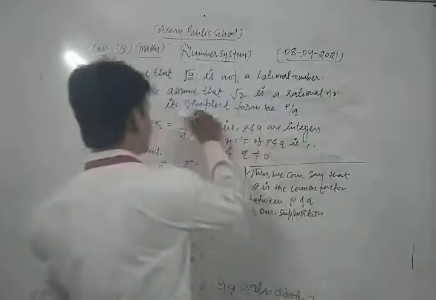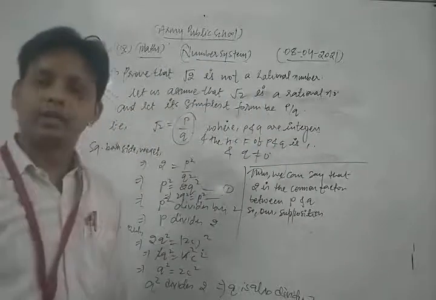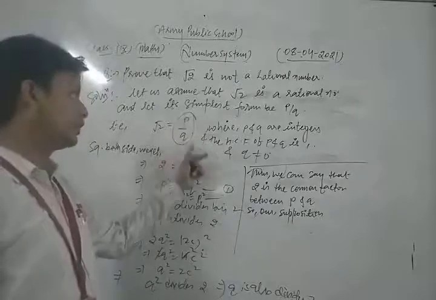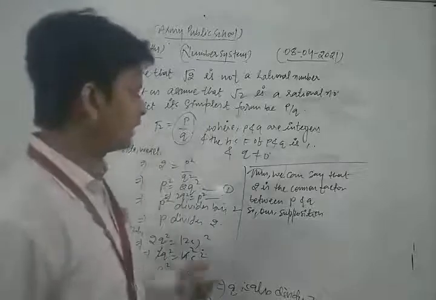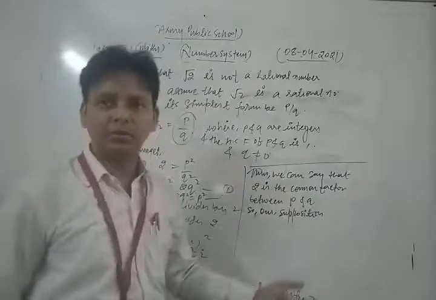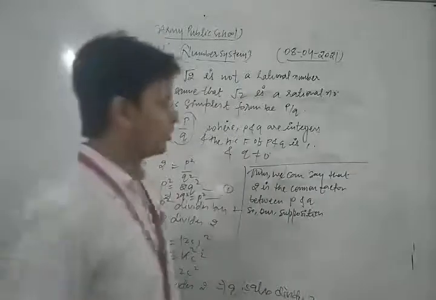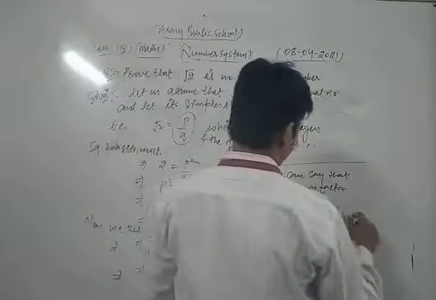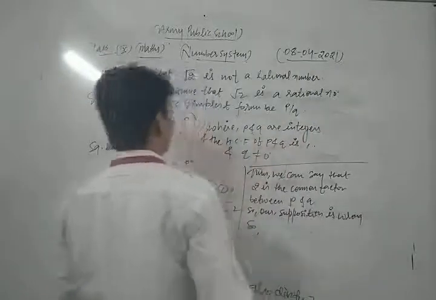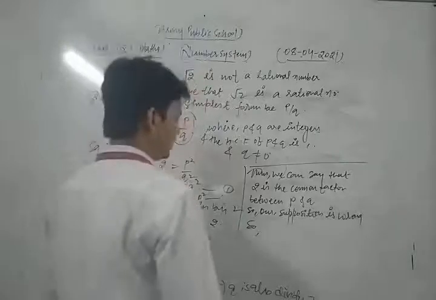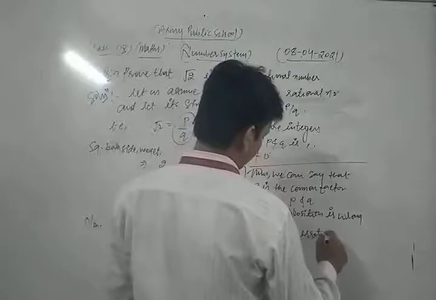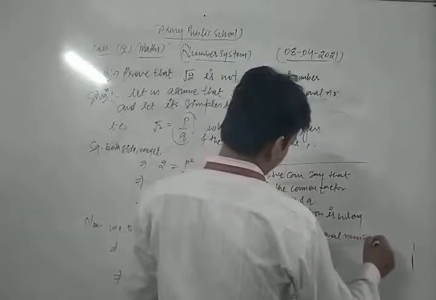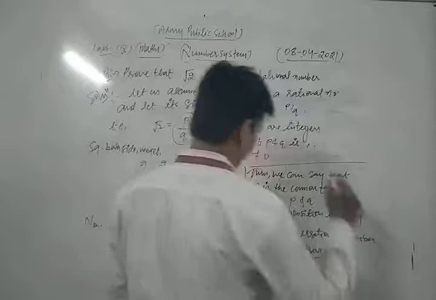Supposition is wrong now because we took it as the form of P upon Q and it is rational, and there is no common factor between P and Q other than 1. But after that we calculate and we get that 2 is the common factor between P and Q. Thus our supposition is wrong. So root 2 is an irrational number, hence proved.